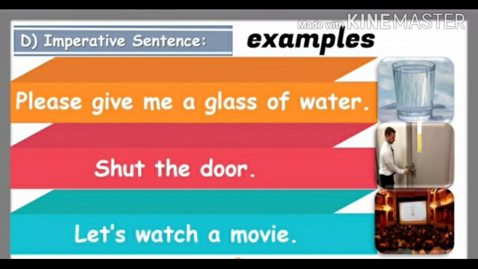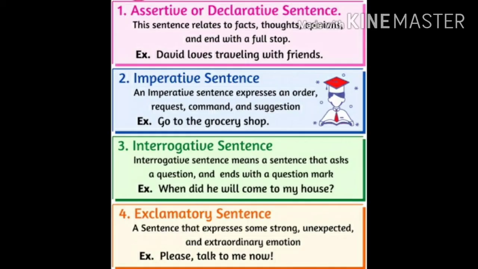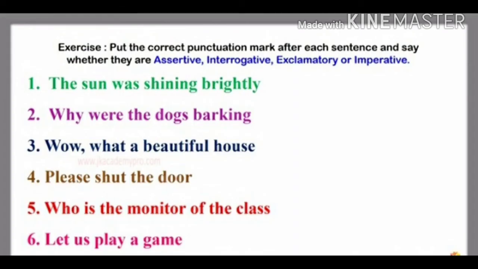It begins with a capital letter, ends with a full stop. Shut the door. You're giving a command. Shut the door. The third sentence, let's watch a movie. This is just giving a suggestion. So these are the four main types of sentences: assertive, imperative, interrogative, and exclamatory.